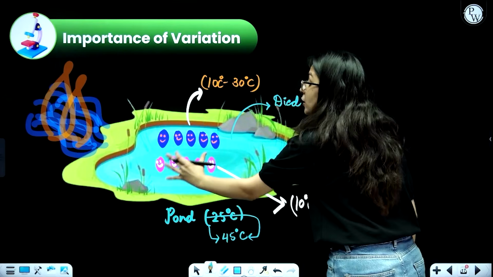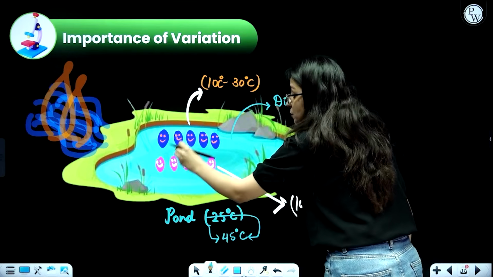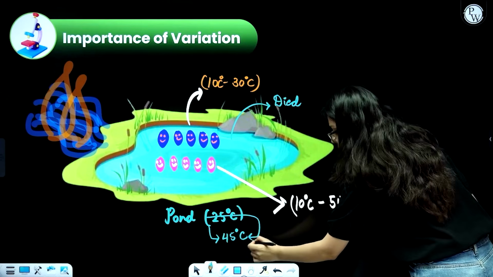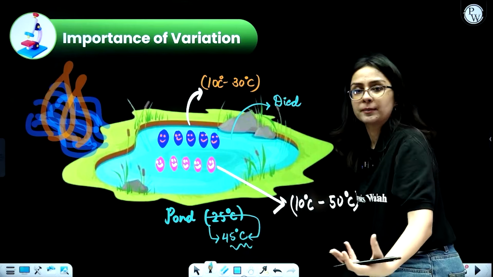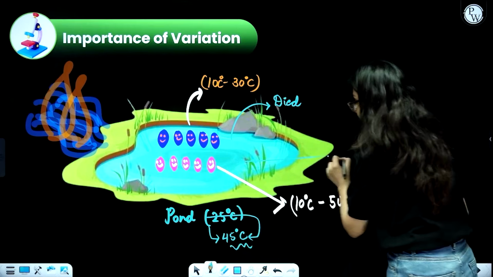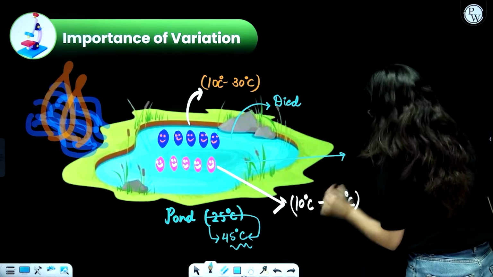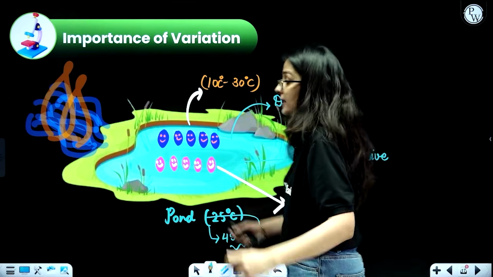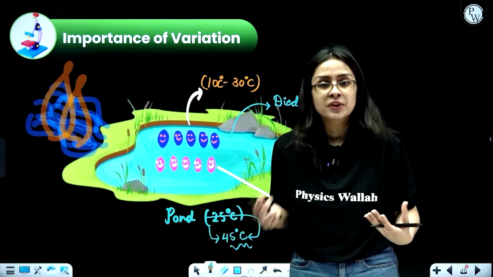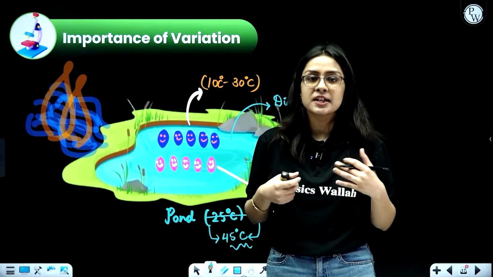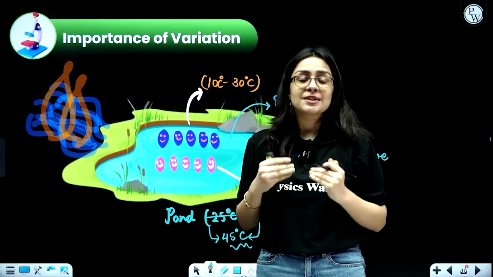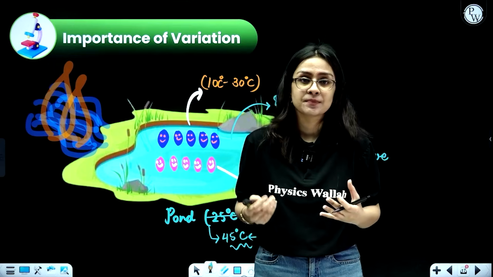But this new set of bacteria, who were produced because of variation, could tolerate up to 50 degrees Celsius. So the temperature was easily within their tolerable range, and they were able to survive. These bacteria were able to survive this hot water condition, this change in the environment. So did you realize that whenever variations take place, there is always some change which helps in the survivability of organisms, correct?